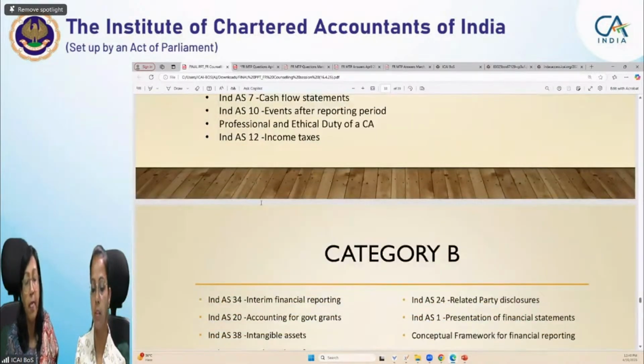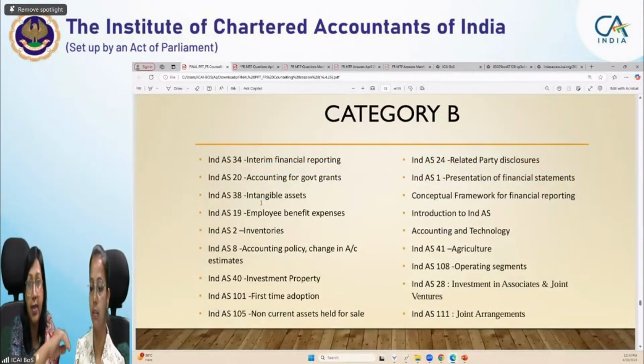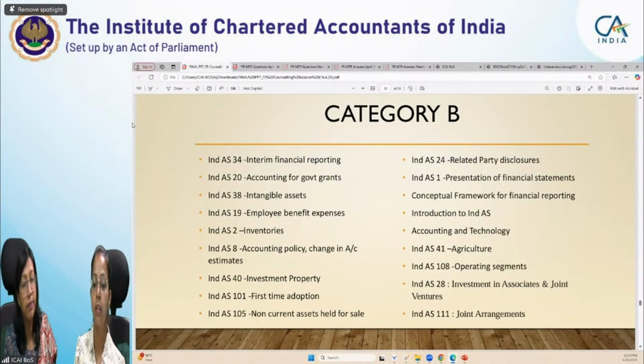Some more Ind AS are in category C. You first cover category A and B. When you have covered those, then you move on to category C. And if you are reading only the concepts, that will be sufficient for category C if you do not have enough time.